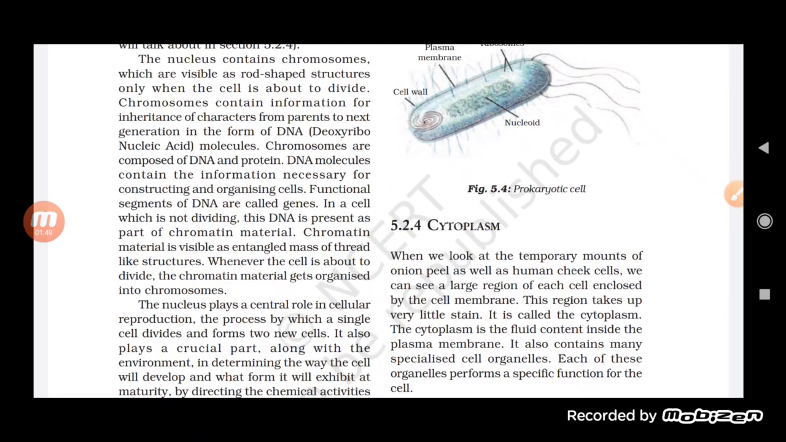So we have studied till now the cell wall, what the cell membrane or plasma membrane is, as well as the nucleus. Then the next topic will be the cytoplasm, which is also an important part of the cell.